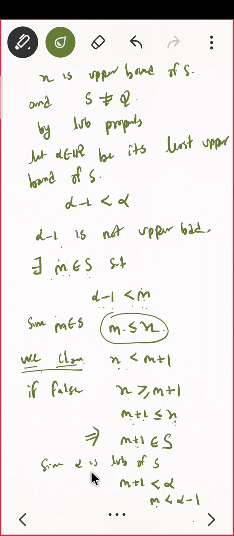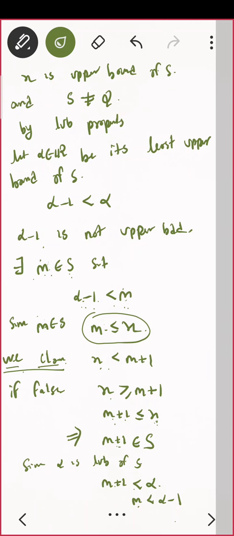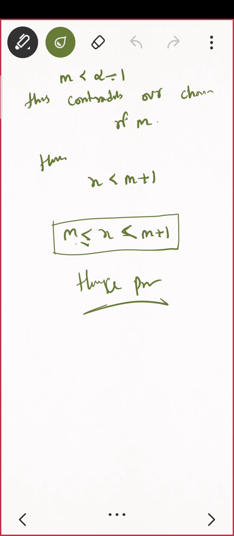But alpha is the LUB of set S. That means m plus 1 is less than or equal to alpha. So m is less than alpha minus 1, which contradicts our choice of m. Because how did we choose m? We chose alpha minus 1 less than m, but here I have m less than alpha minus 1, which is a contradiction. This contradicts our choice of m. Hence x is less than m plus 1. So x is lying between m and m plus 1.